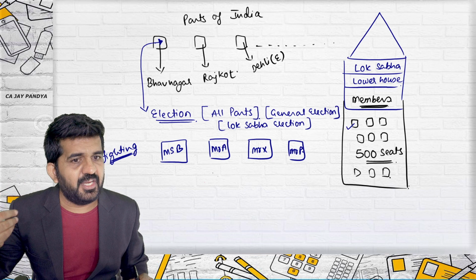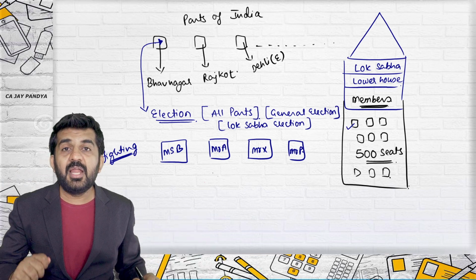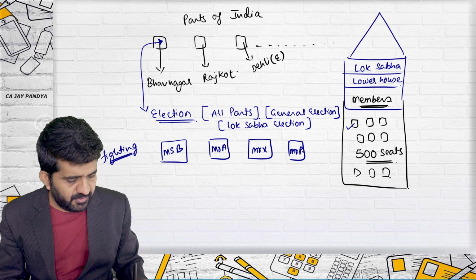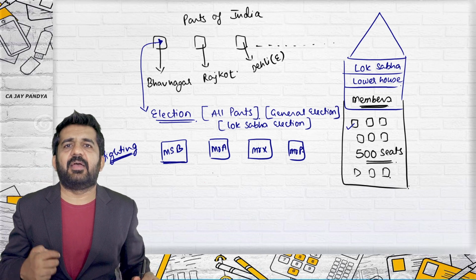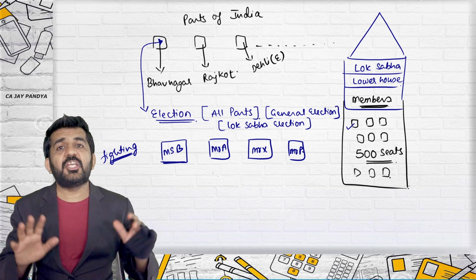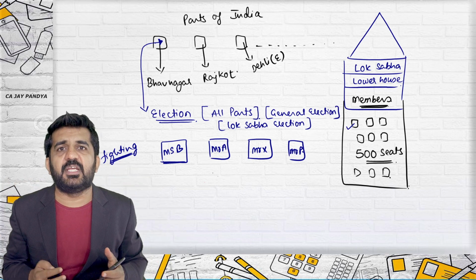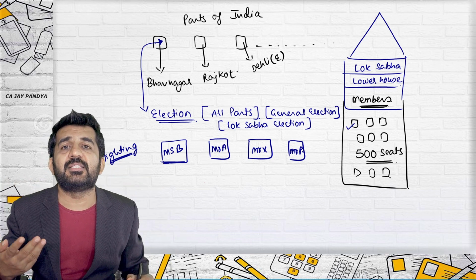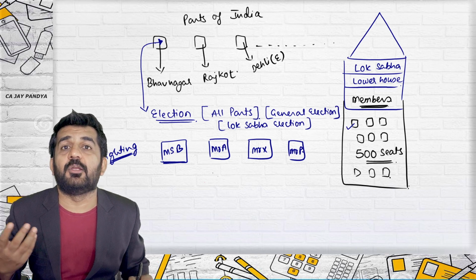Any person winning will be sitting in Lok Sabha. Now the problem is, Miss B says that I am very talented, I have this much education. But the problem is that the national party or the people of the city do not recognize her as an individual. So here come the political parties.